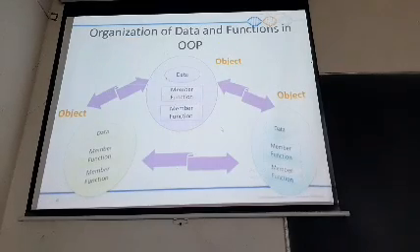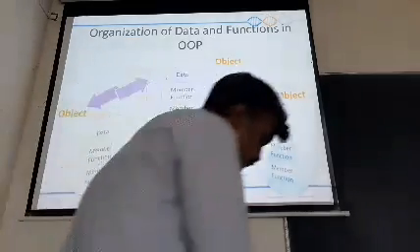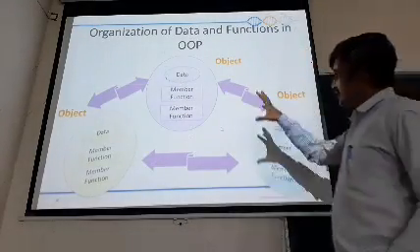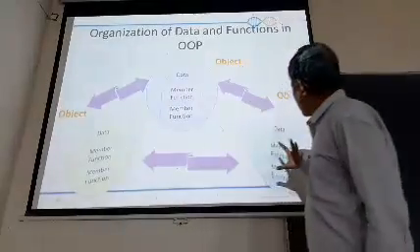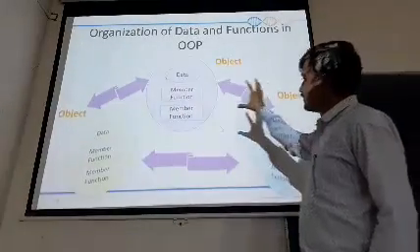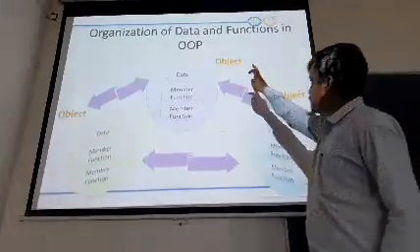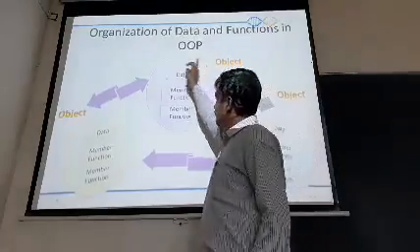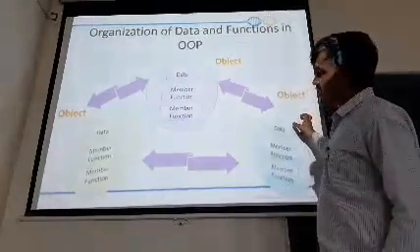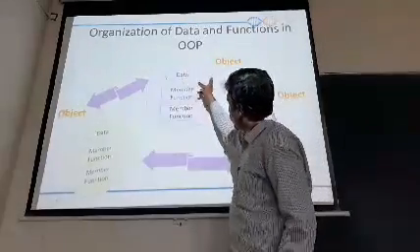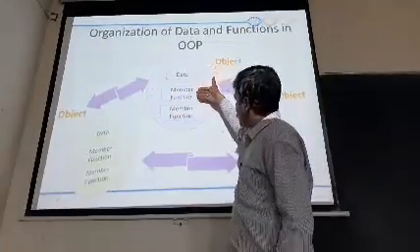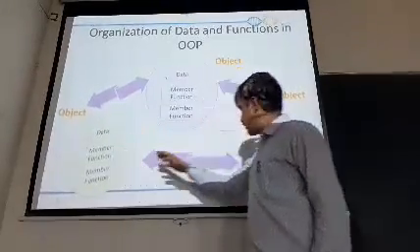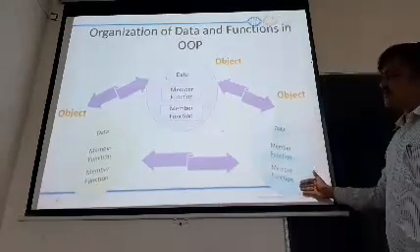Proceeding with the next statement, how the data and functions are organized within an object. Here we are going to have three different types of objects. What are you going to have here? There are three different types of objects: object 1, object 2, object 3. You just see, within each oval you are having data and member functions, the same as data and member functions, and data with member functions.